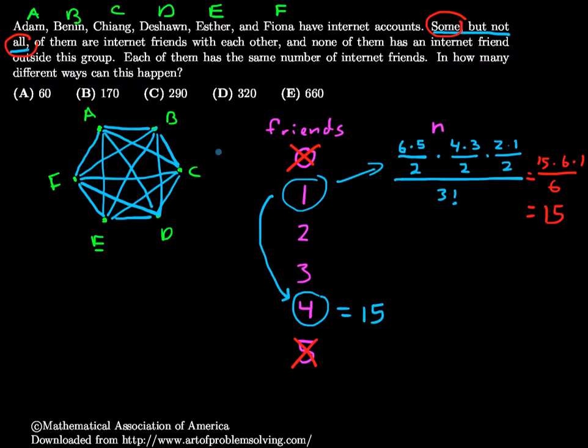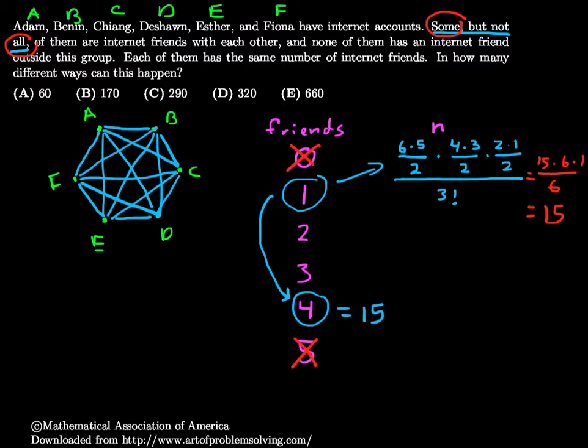And the reason is this. If I count the ways that I can have 1 friend, that's the same as counting the ways that I have 1 anti-friend, not friend. So if I said that A and B were friends, that's really the same as saying that A is friends with everyone except for B, and B is friends with everyone except for A. It's the same number of countings for that. Okay, 15 and 15. First step done.